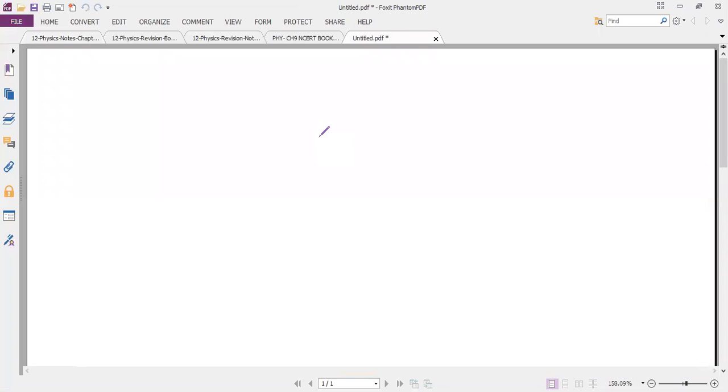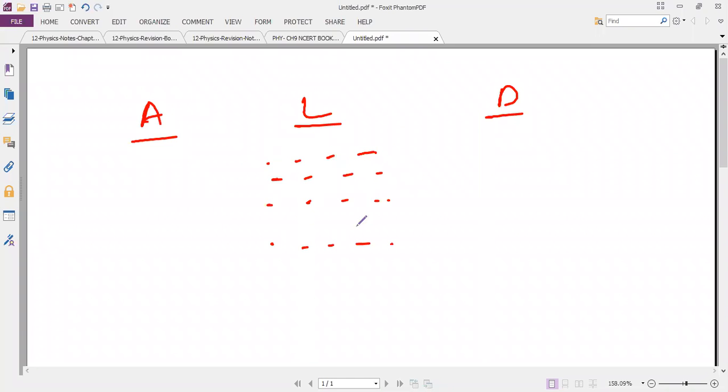Okay, listen. I will take three different kinds of medium. The first one is air medium, the next one is liquid medium, the next one is a solid medium. So this is water, this is solid.